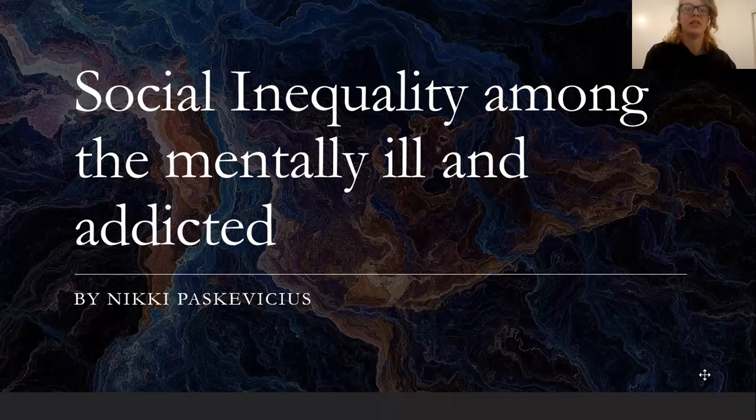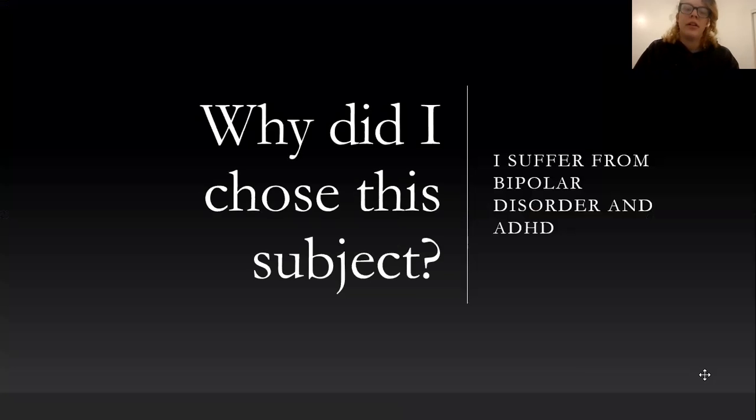Social inequality among the mentally ill and addicted. 10% of the world's population is affected by one of a wide range of mental disorders. In 2010, 700 million people had a mental illness. This does not include those who remain untreated.